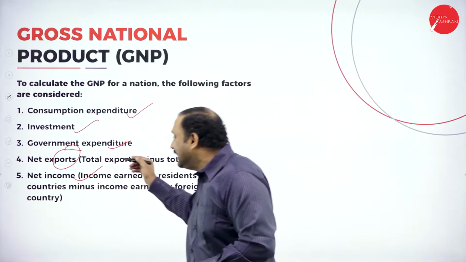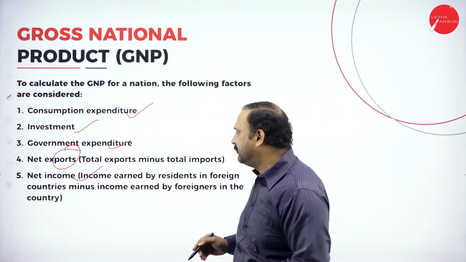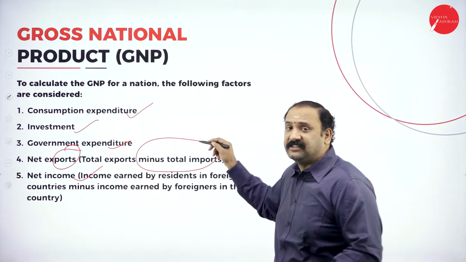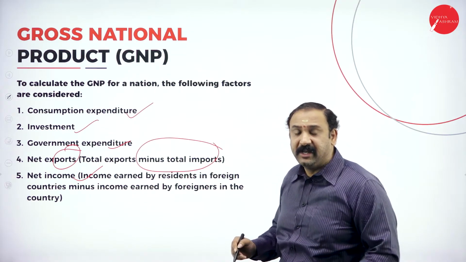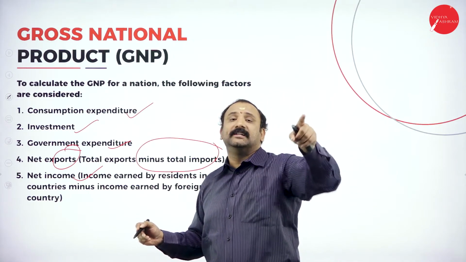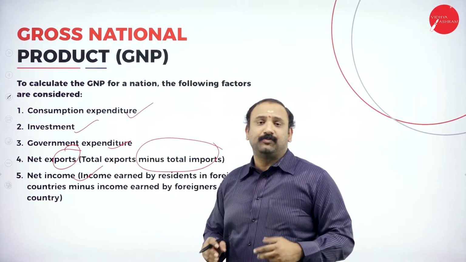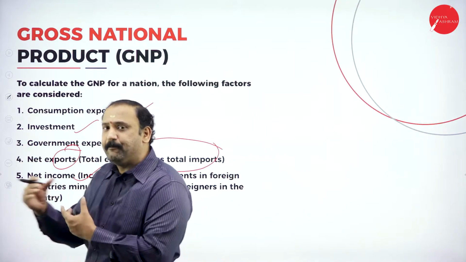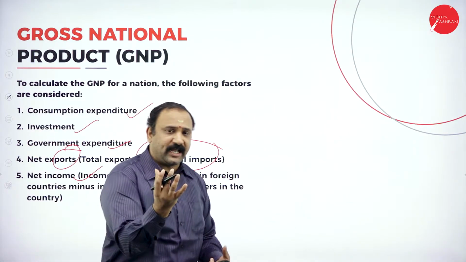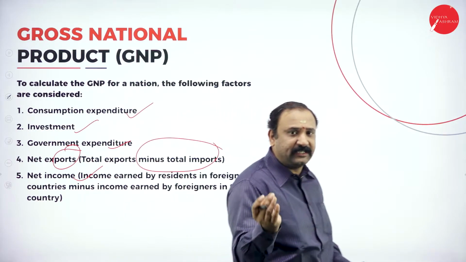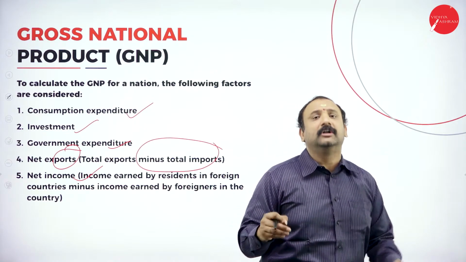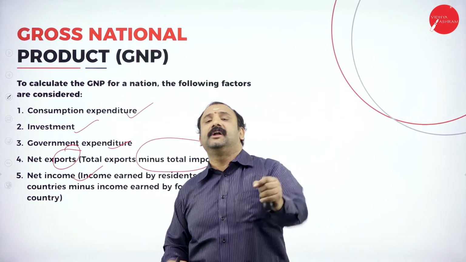Followed by the net exports, which is a very important factor: total exports minus total imports. Let's understand this formula very clearly. Total exports minus total imports. Why? Because when we talk about exports, we also need to calculate the import factor. It is not that the Indian subcontinent is involved only in exports. We also import a lot of things from different countries.